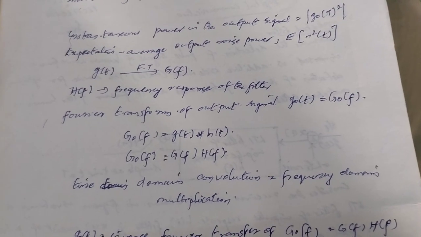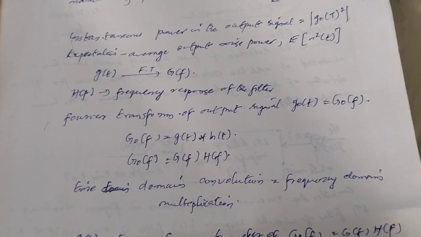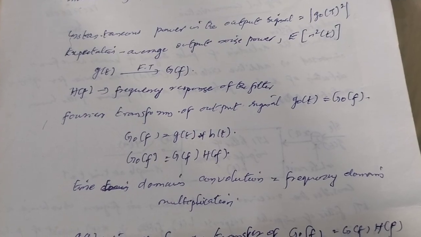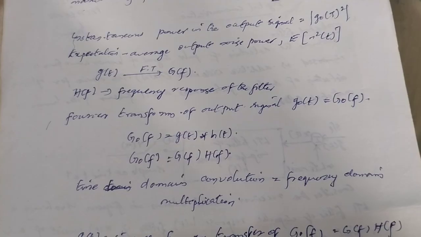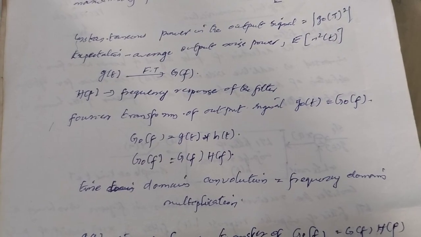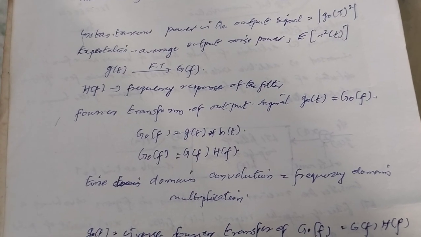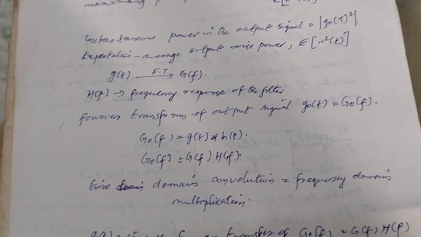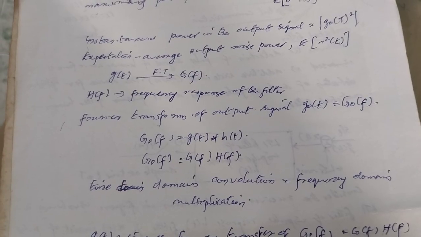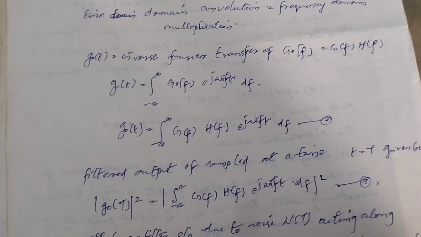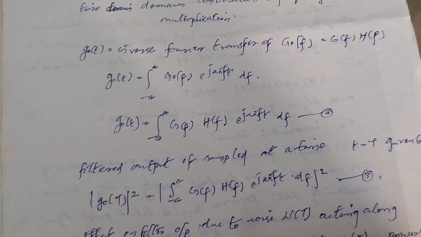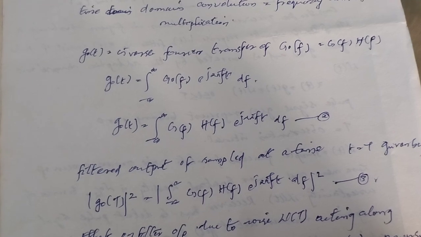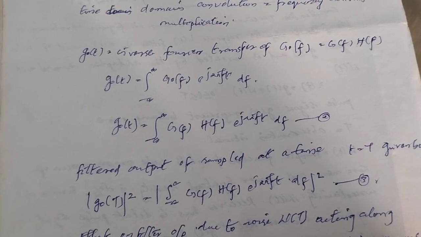Fourier transform of the output signal g0(t): G0(f) is equal to G(f) H(f). Convolution in the time domain is multiplication in the frequency domain. g0(t) is equal to the inverse Fourier transform of G0(f), where G0(f) is equal to G(f) H(f).